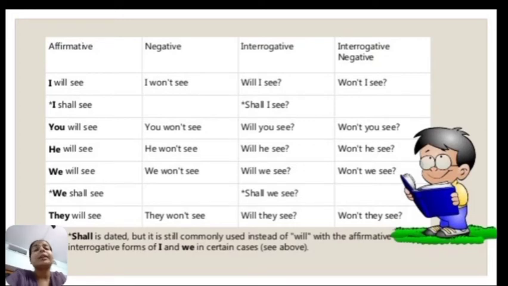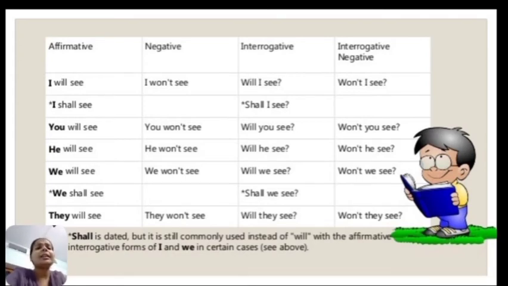So here affirmative, negative, interrogative and interrogative negative types of sentences are given. Then affirmative sentence: you will see. Negative: you won't see. Interrogative: will you see? And interrogative negative: won't you see? Okay, so this is how we can use the structure for forming simple future tense sentences.